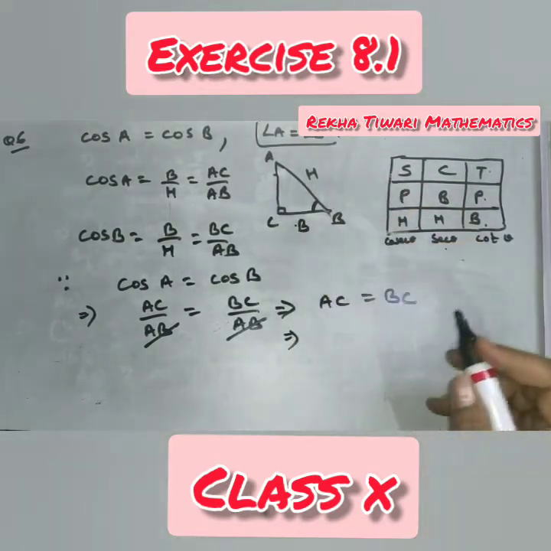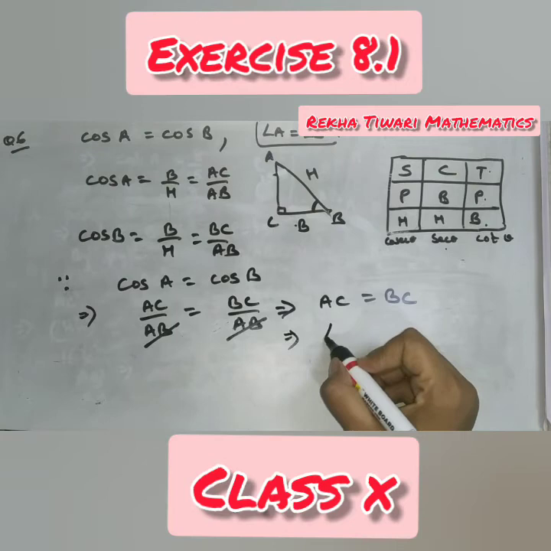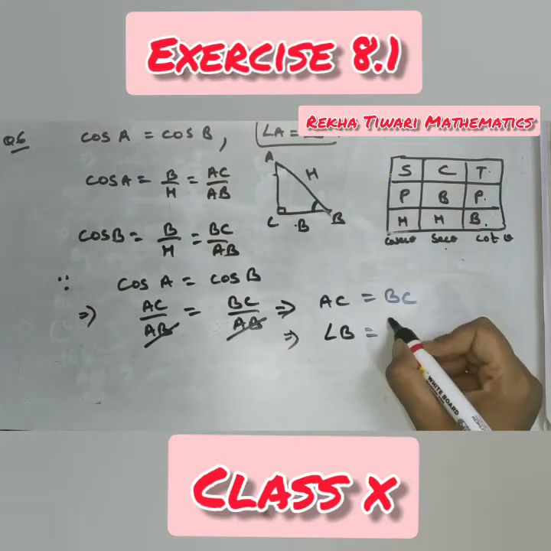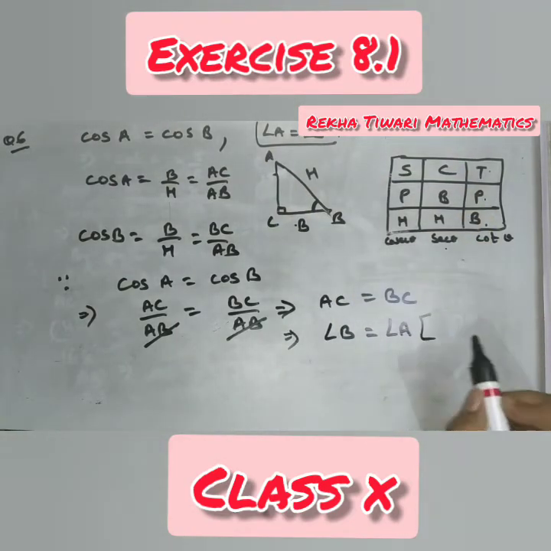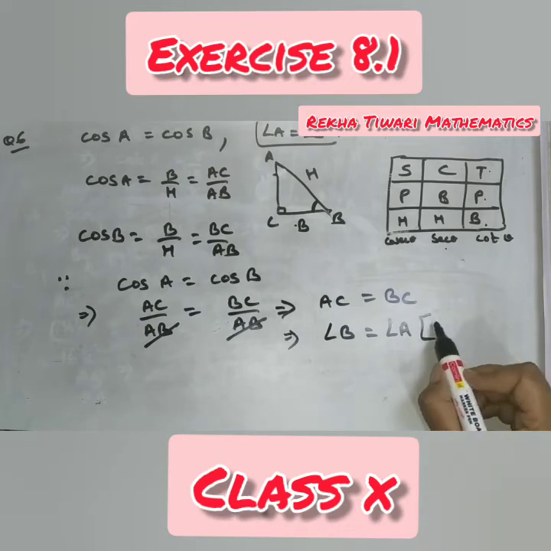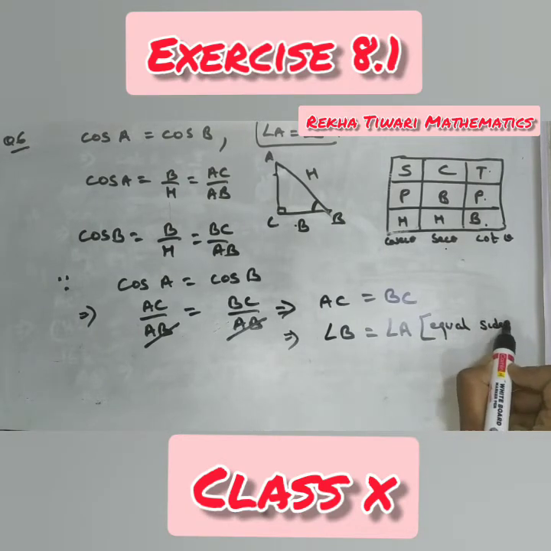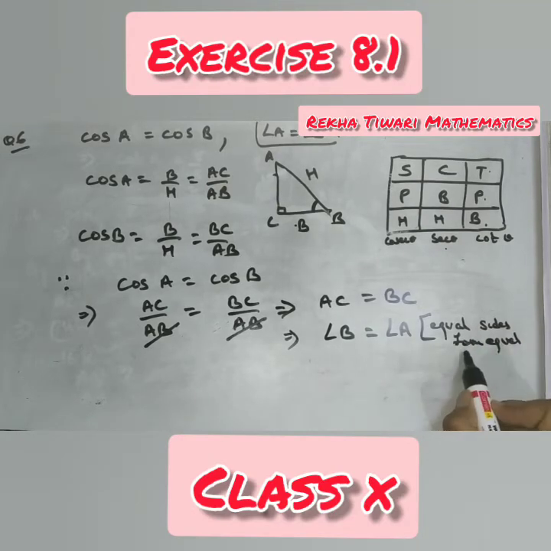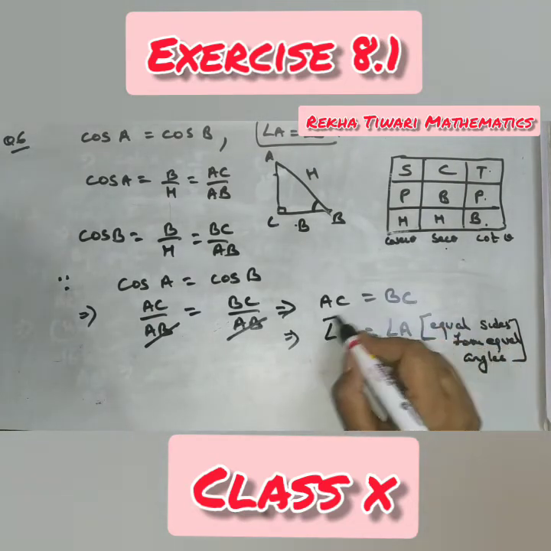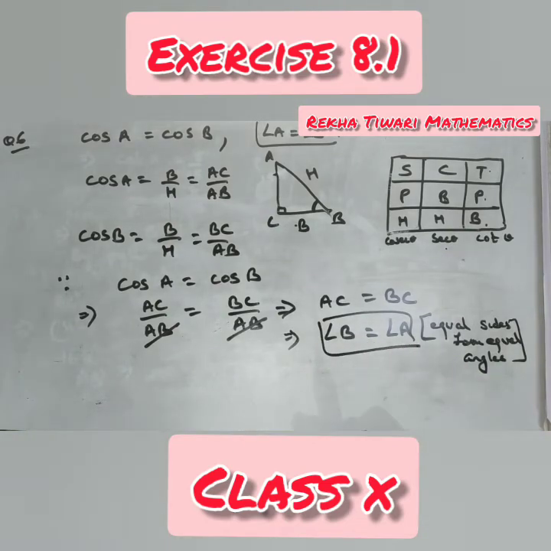So opposite to AC is angle B and opposite to BC is angle A. Equal sides form equal angles. So hence angle B is equal to angle A.